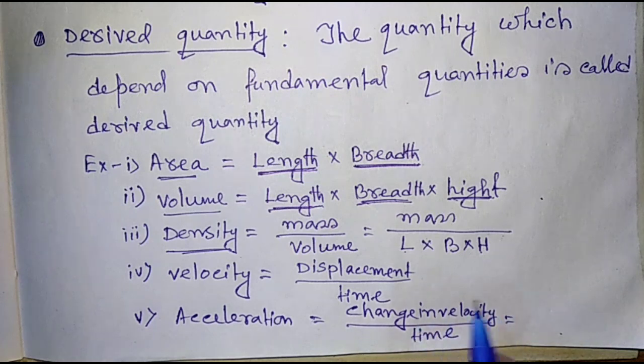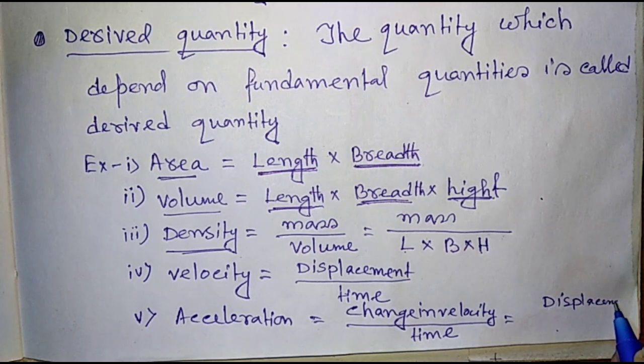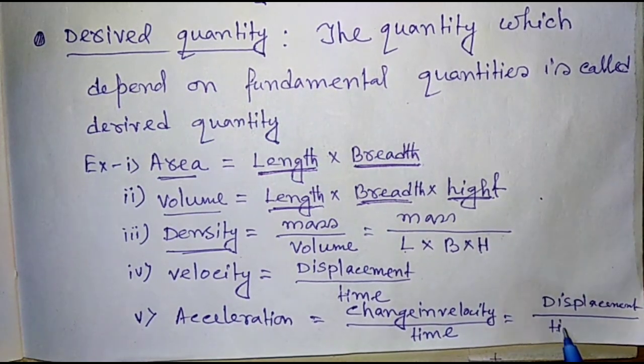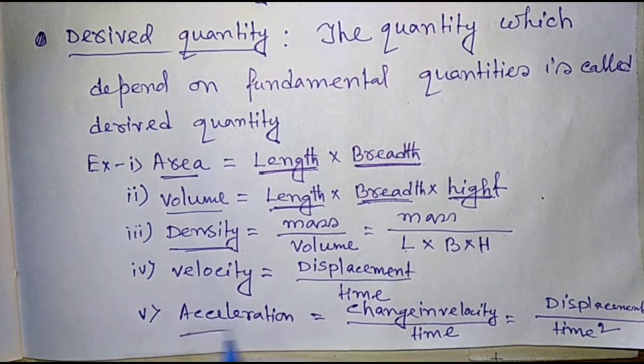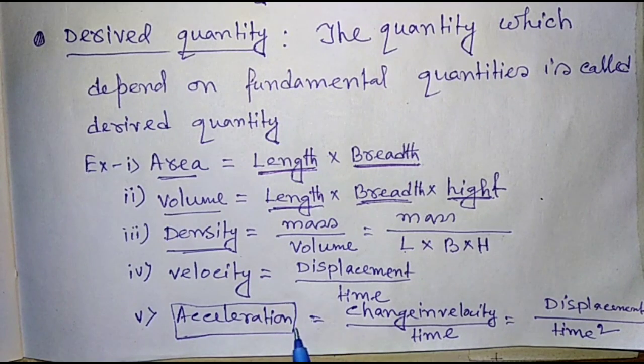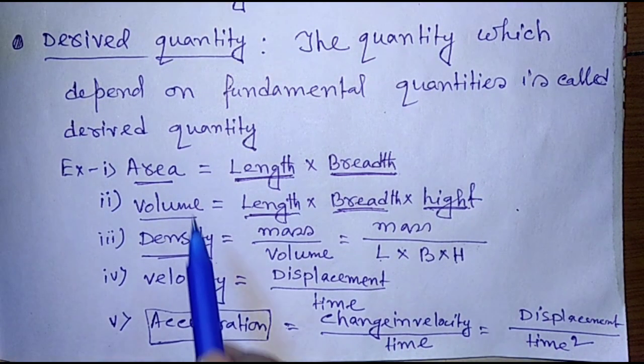Now, velocity is a derived quantity, time is a fundamental quantity, so acceleration is also a derived quantity, because it is displacement by time square. Acceleration is a derived quantity which depends on displacement, which is a fundamental quantity, and time, which is also a fundamental quantity. So all of those examples are derived quantities.